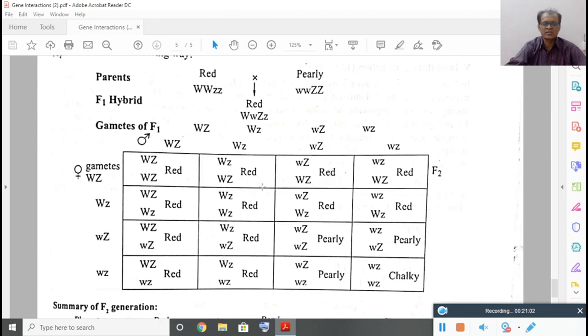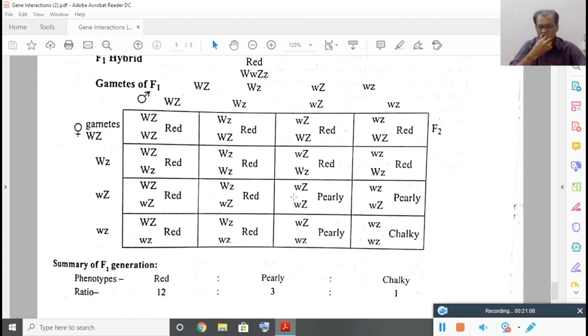Again in the F2 generation, 4 types of gametes are produced as usual, and you can write the checkerboard, and these are the genotypes formed here. So as I said, if one W is present, it is epistatic. We can simply write what? Red. When there is no capital W, then you see if Z is there, then what you have to write? Pearly.